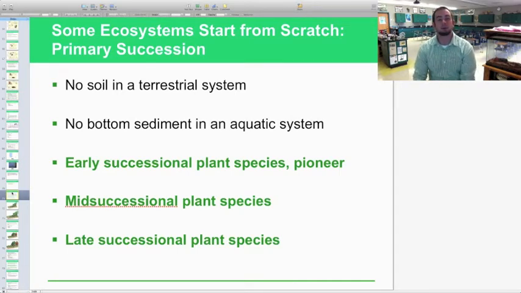There are mid-successional plants like bushes, really tall grasses, things like that. And then even late successional plants would be your trees, your oaks, the ones that last a very, very long time, like redwoods and sequoias. Those would be prime examples of very late successional plant species.